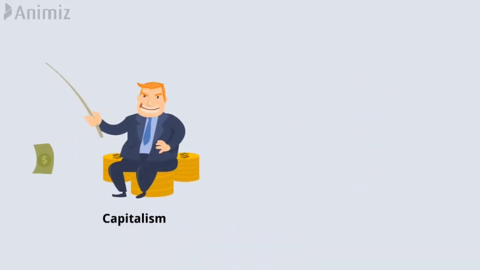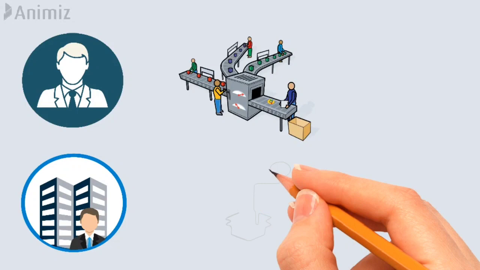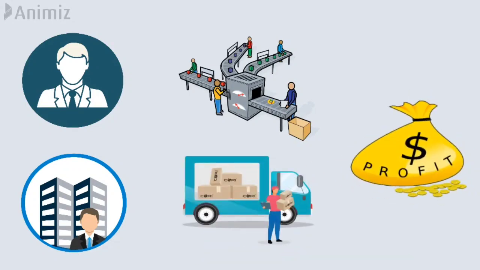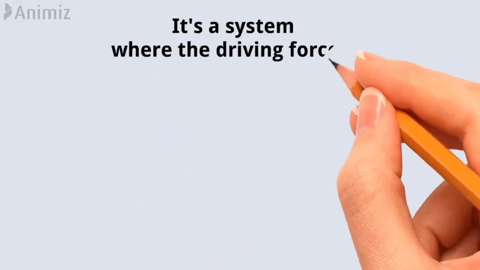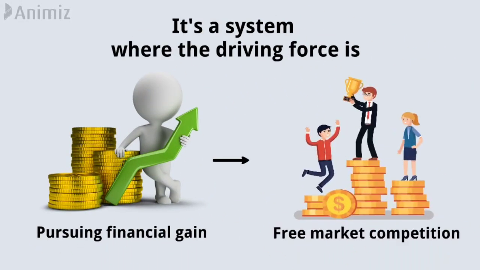Let's start the video. Capitalism is an economic system where individuals and businesses can privately own and operate the means of production and distribution of goods and services, with the goal of generating profits. In other words, it's a system where the driving force is pursuing financial gain through free market competition.